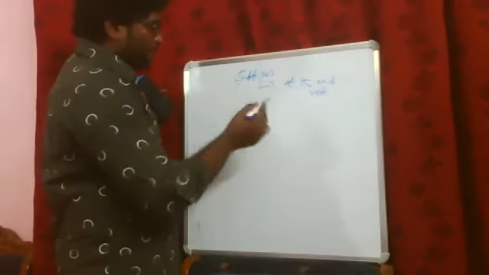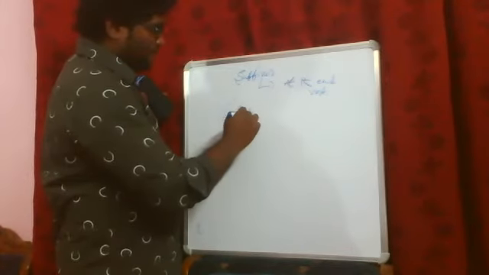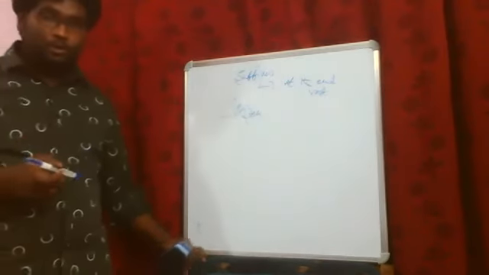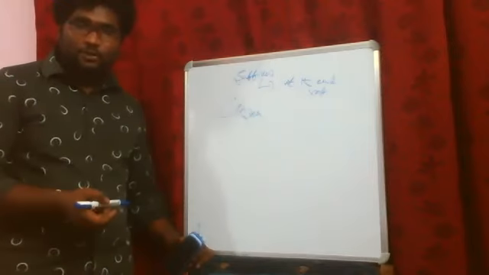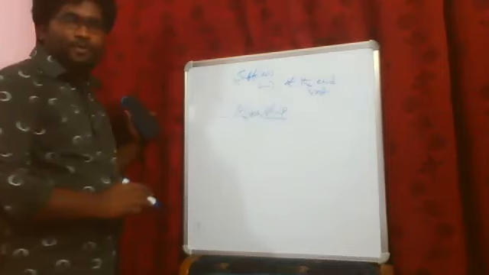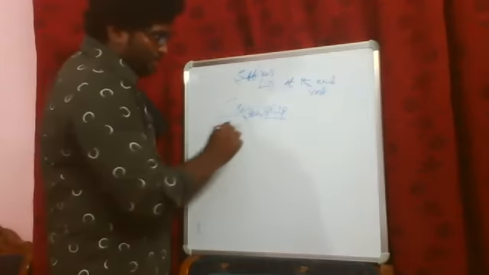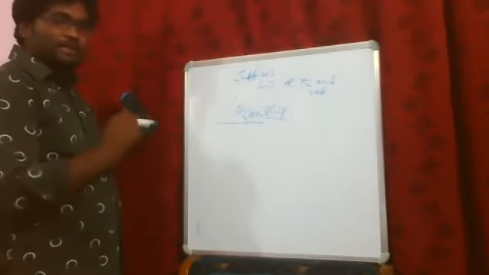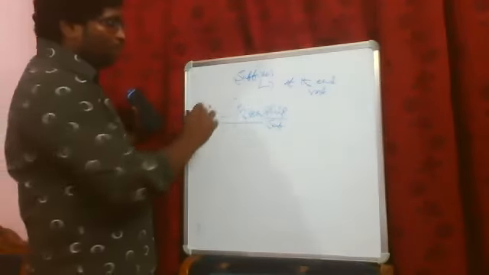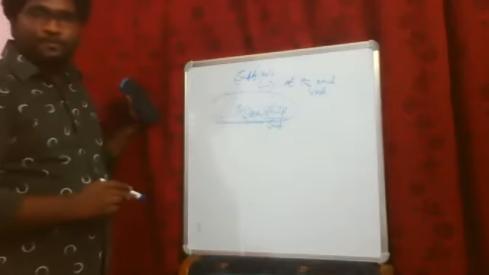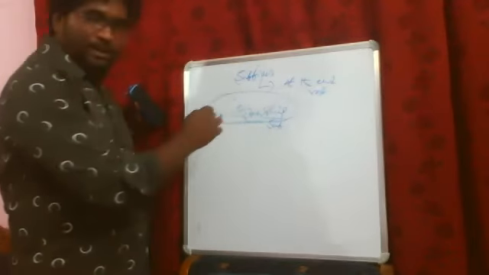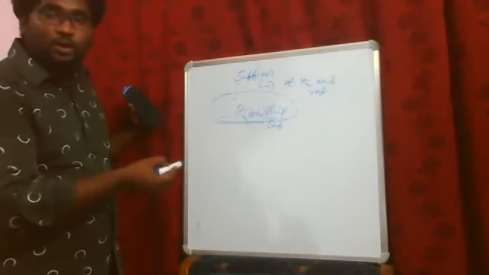For example, take citizen. Citizen is the root word. And in order to create a new word, I have to add a suffix to this one. So what I did, ship, ship is the suffix. Now, if you take these two words individually, citizen has got its own meaning. But when I added the suffix to this one, we got the new word citizenship. You take that for granted. When you add a suffix to this one, the entire meaning has changed and we got a new word.